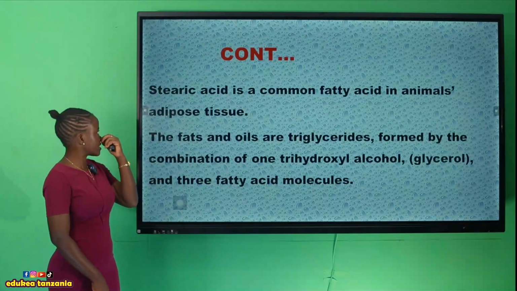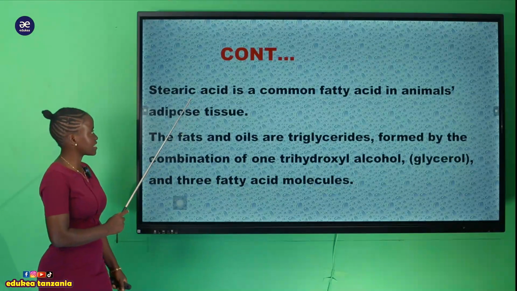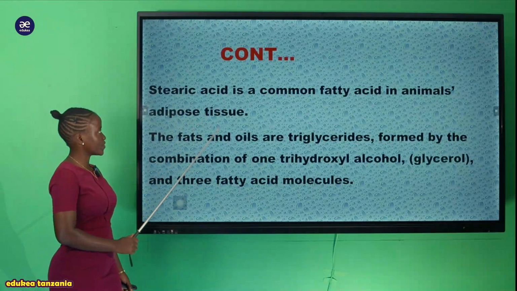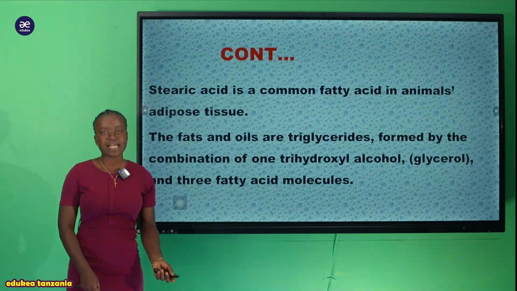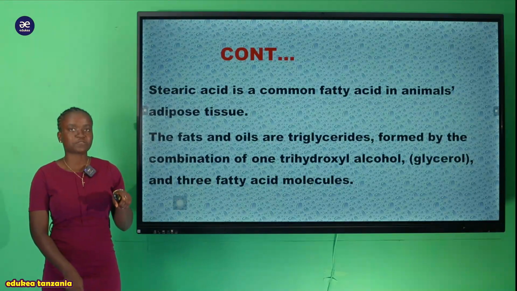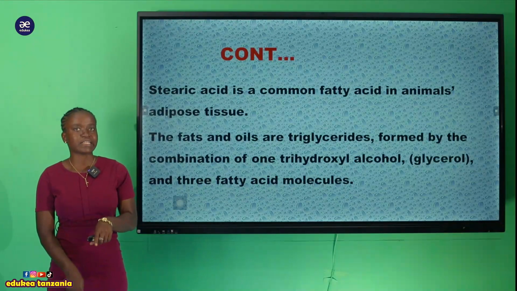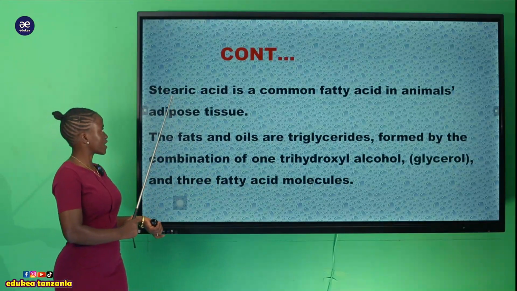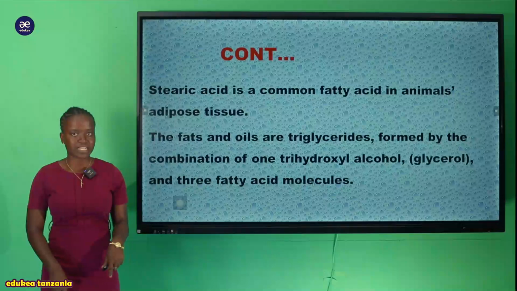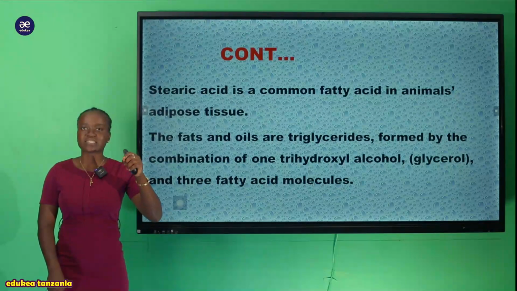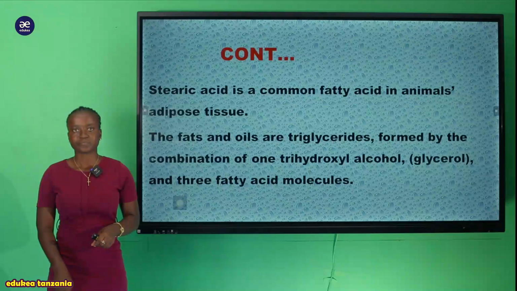And now we can see another thing: stearic acid is a common fatty acid in animal adipose tissue. So naturally this fat is found in the adipose tissue of a living organism. An example of it, you can see, is this stearic acid. It is a fat. So now we classify it as a simple lipid.